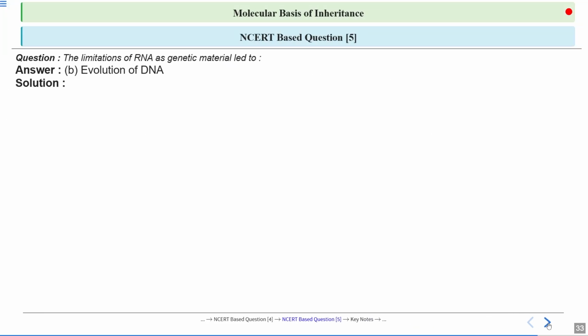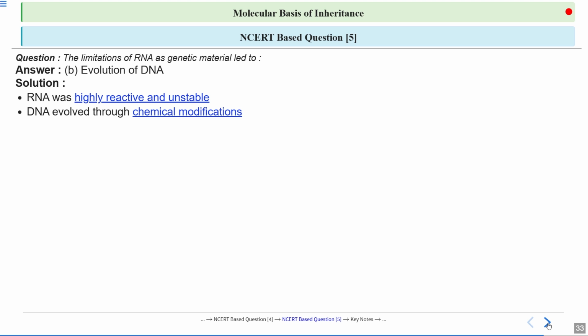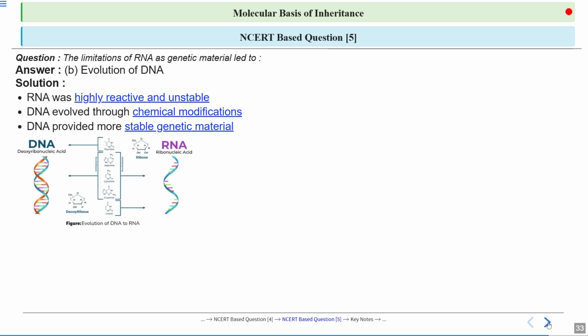The answer is evolution of DNA. Why? Because we know that RNA is highly reactive and unstable. Therefore, DNA had to evolve through chemical modification. DNA provided a more stable genetic material. We have studied that DNA has deoxyribose, where there is no OH group at 2', whereas ribose has it. Even thymine, a pyrimidine specific to DNA, gives it more stability than what uracil gives to RNA. That's why the evolution of DNA happened.